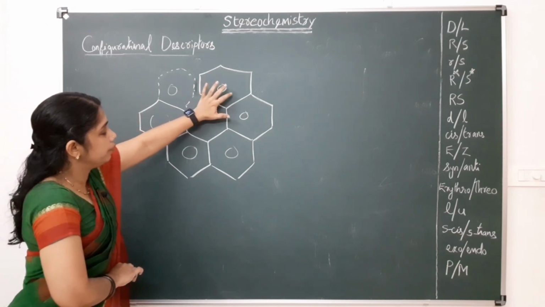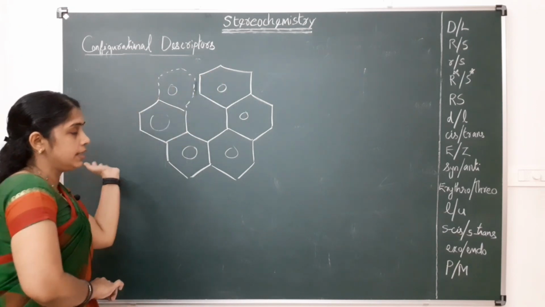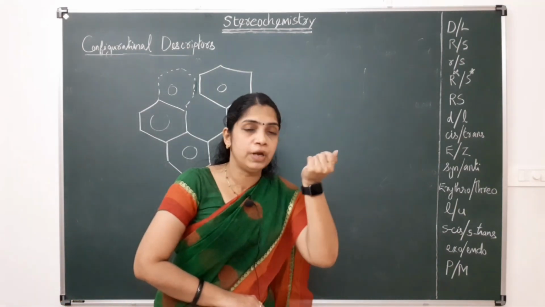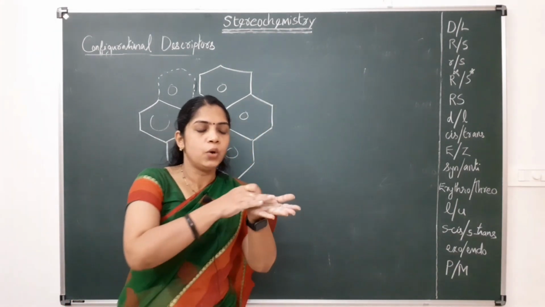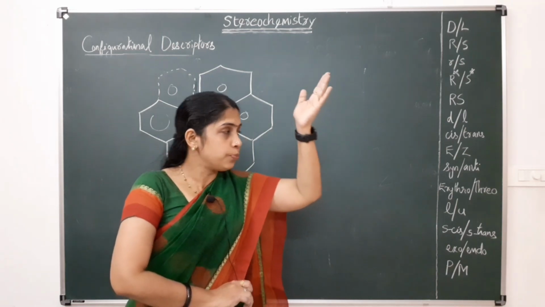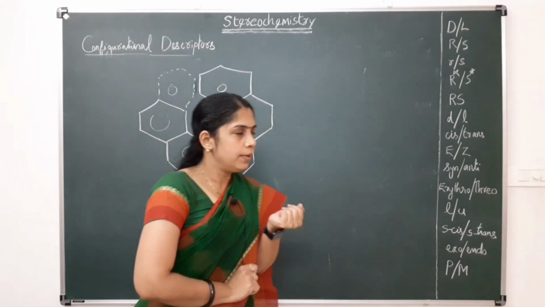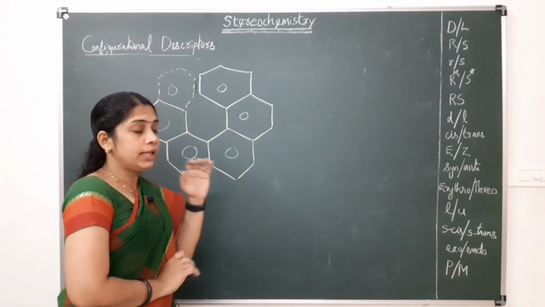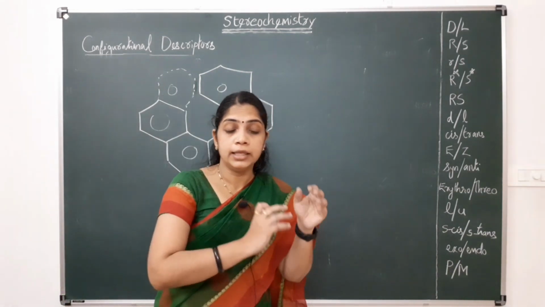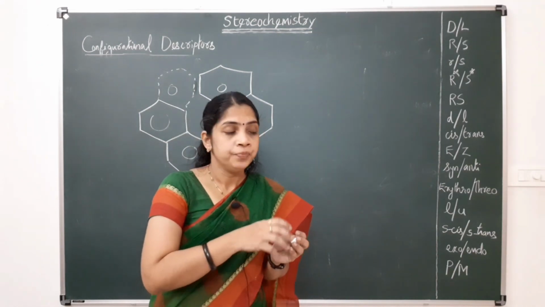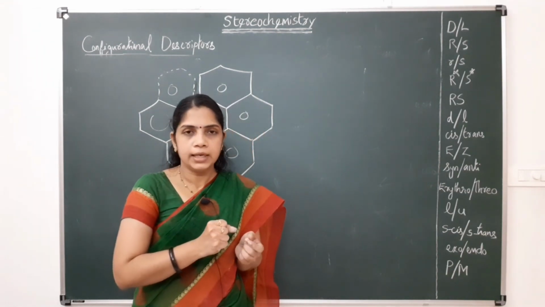Here, the first end and the last end are in different planes. The middle portion is lying on the plane, and the first portion and the last portion are in different planes, and that is why they have chirality, and that type of chirality is called helical chirality.